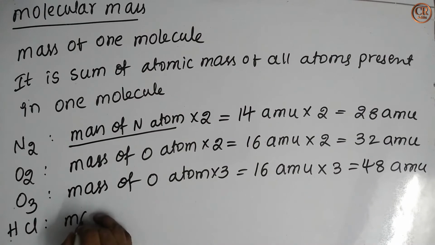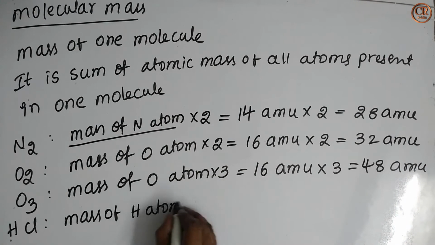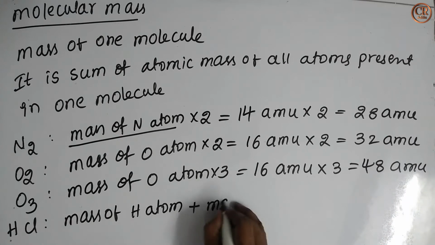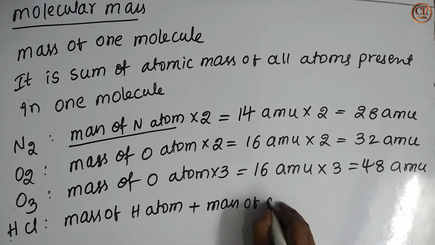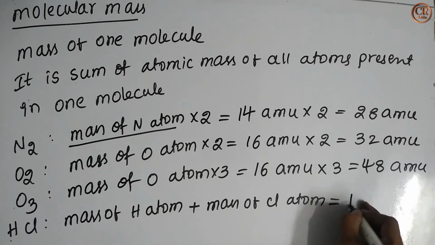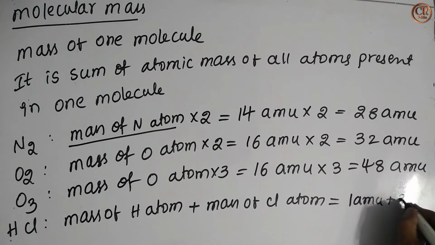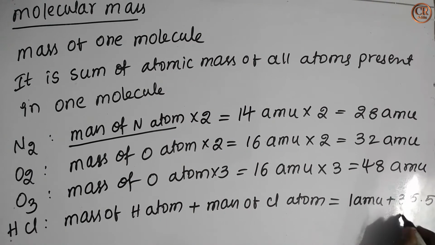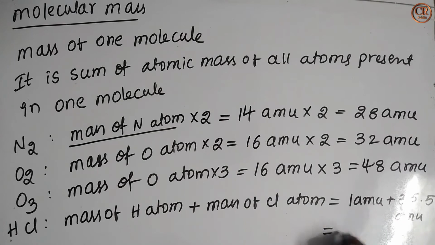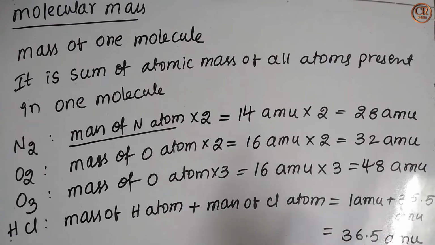Mass of HCl is equal to mass of hydrogen atom plus mass of chlorine atom. So here mass of hydrogen atom is 1 AMU plus mass of one chlorine atom is 35.5 AMU, which is equal to 36.5 AMU.